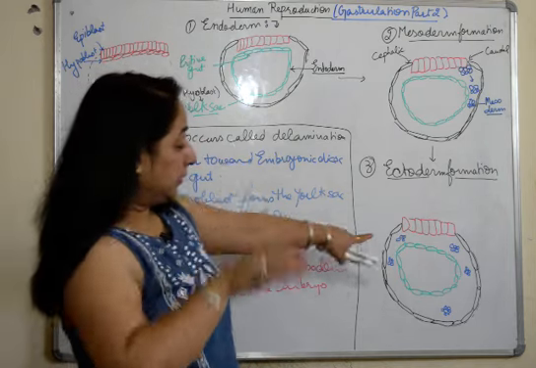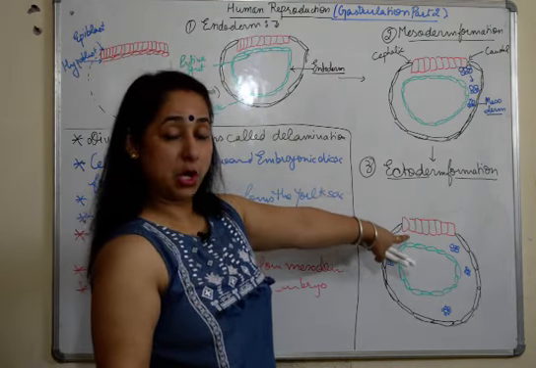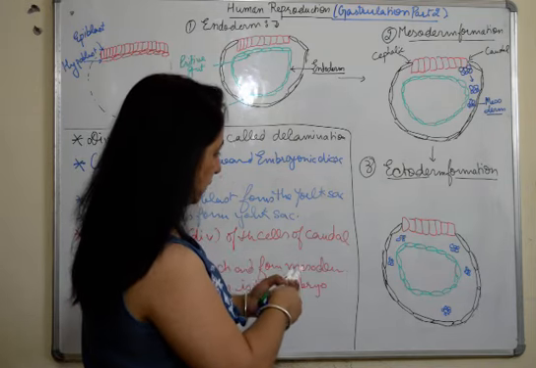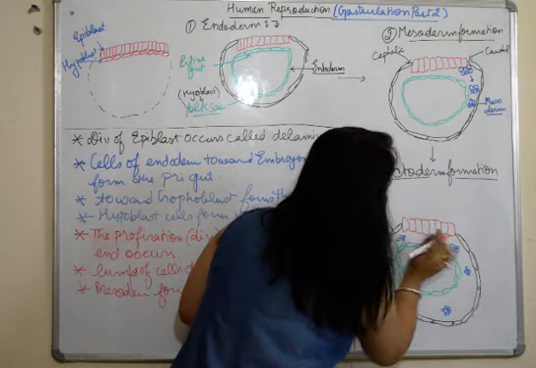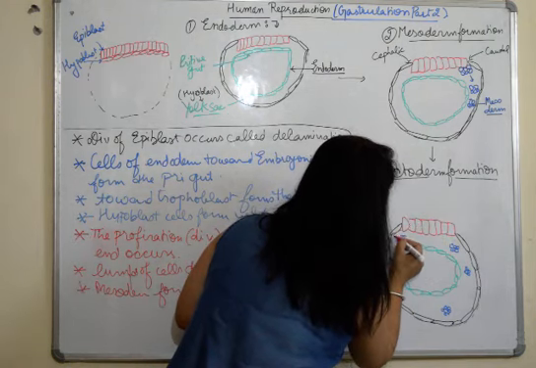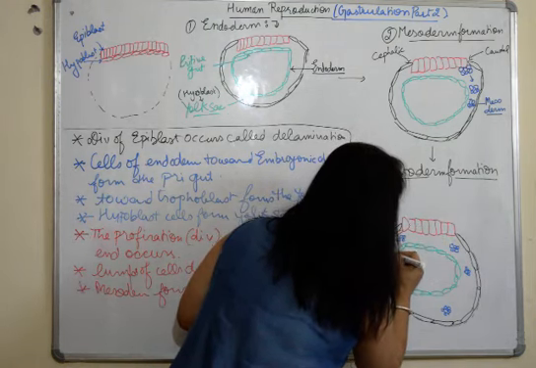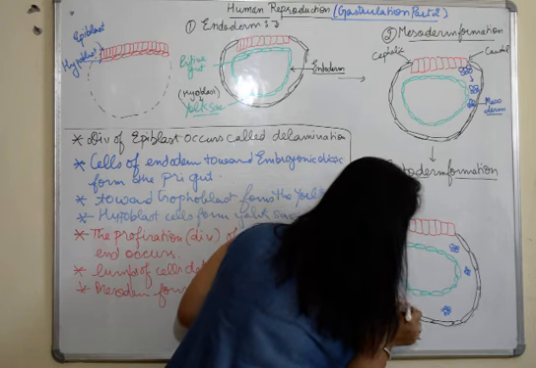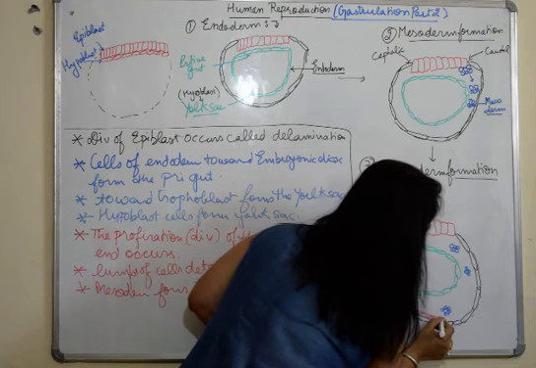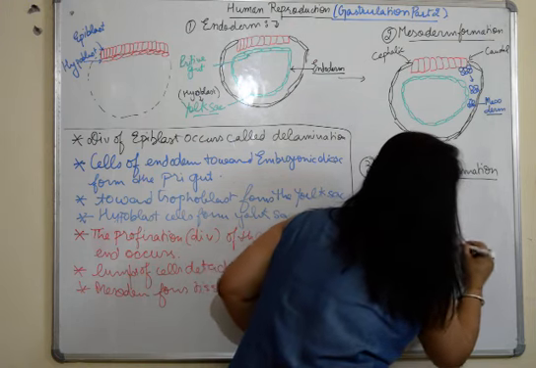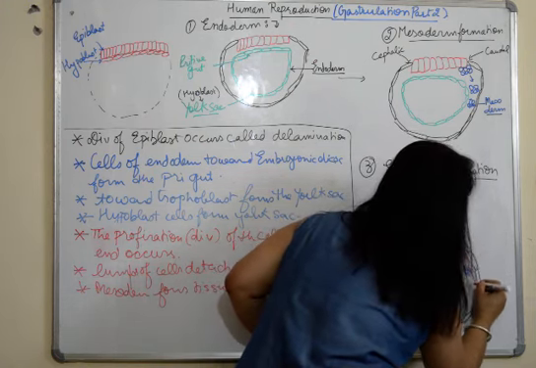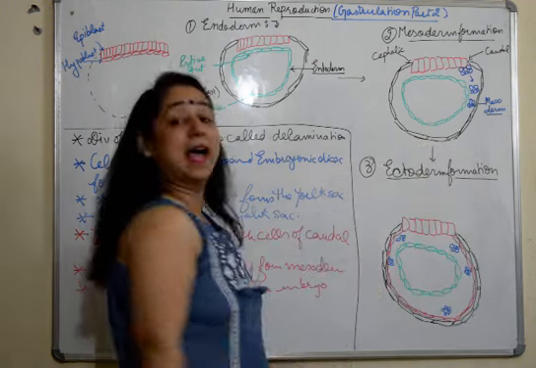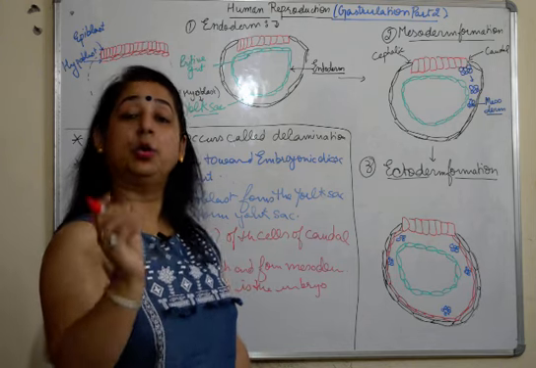So now the rest of the cells of the embryonic disc will divide. Now I'll make it with red only. Okay, so now the layer of these embryonic cells will divide throughout the periphery very close to the trophoblast, forming a layer like this. Now this layer, the last layer which is formed around the whole structure with the trophoblast, is the ectoderm.